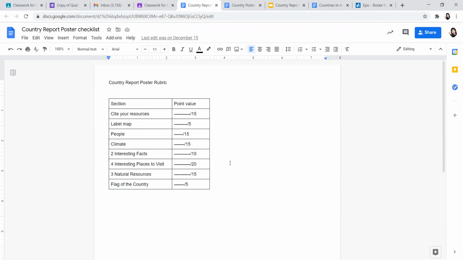If I didn't do the climate section, I know I'm automatically losing 15 points, and the highest I could get is an 85. If I don't do the flag, because I don't want to draw a picture of it, I could lose 5 points. So this lets you know the highest you can get, of course, is 100. But if you don't do something for some reason, then of course points will be deducted, and how many points you could lose per section.